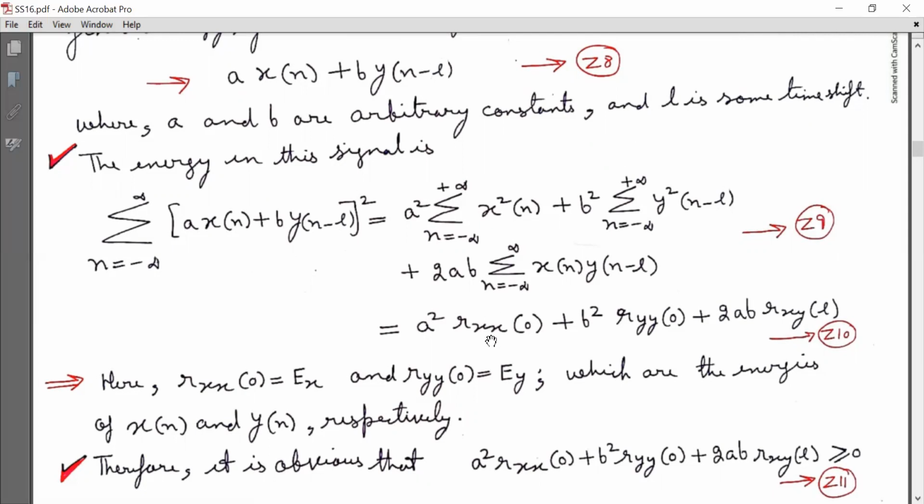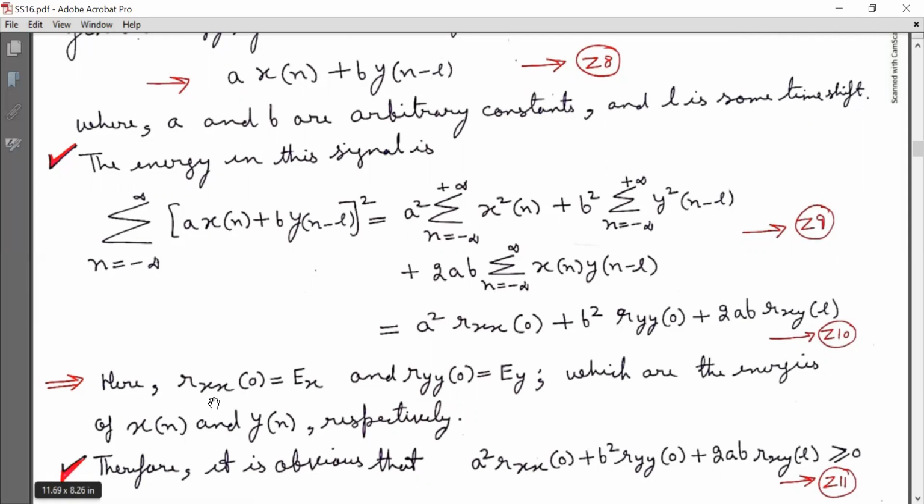Now here the term R_xx[0] is the autocorrelation of sequence x[n], R_yy[0] is the autocorrelation of sequence y[n], and R_xy[l] is the cross correlation of sequences x[n] and y[n].